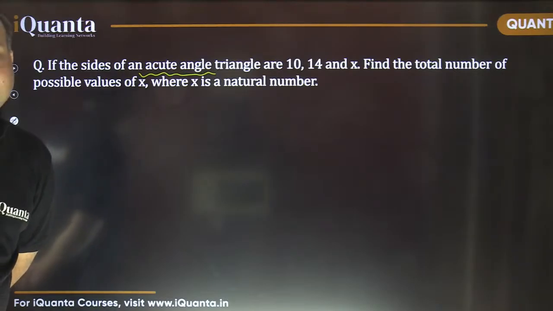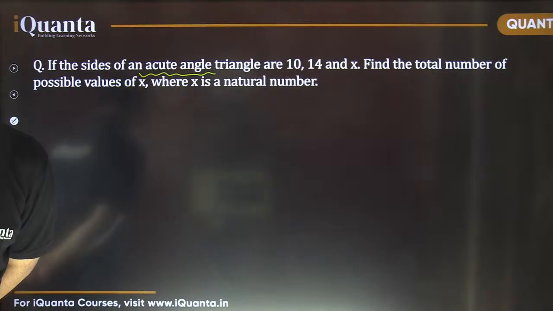Agraj, why do we take 12? Because x square should be more than 136 now. Now think about that.